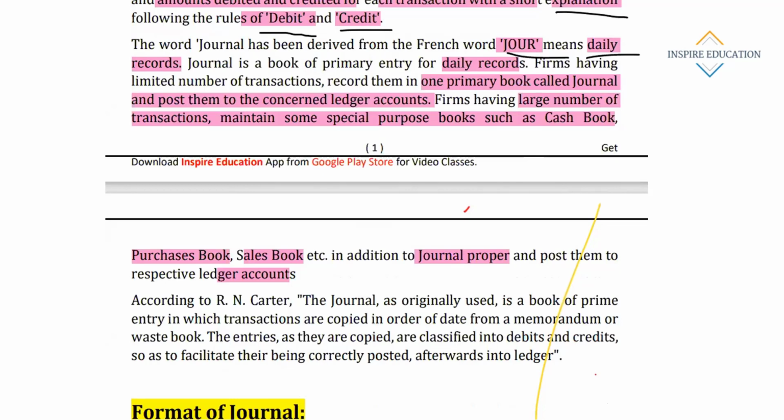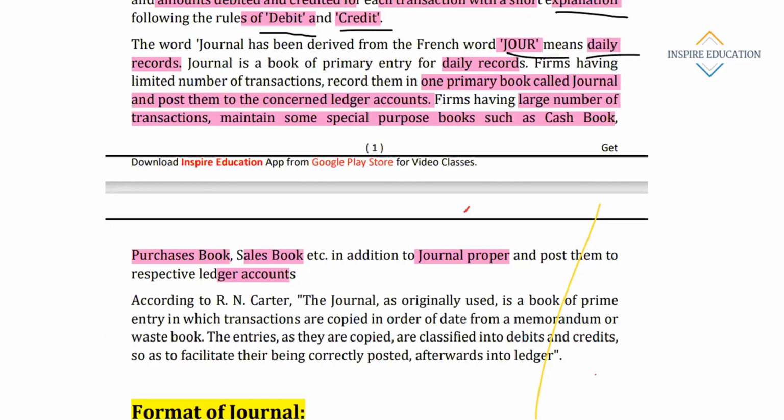Suppose in a big firm, so many cash transactions are taking place, so they are not recording all the cash transactions and other sales purchase transactions in one book. Instead of that, they maintain separate books like cash book, purchase book, sales book, purchase return books. There are so many returns also initiated, sales returns also initiated. So these things they maintain in separate special purpose books.